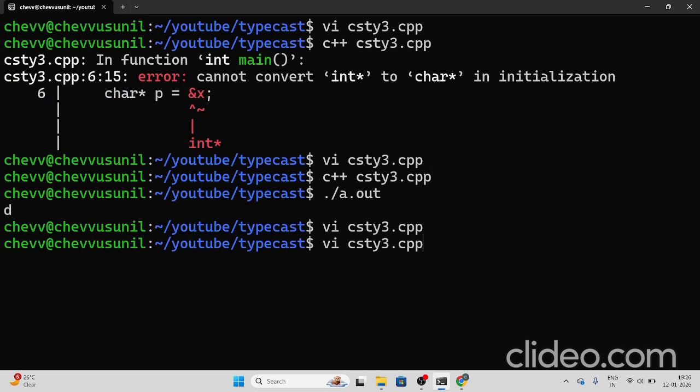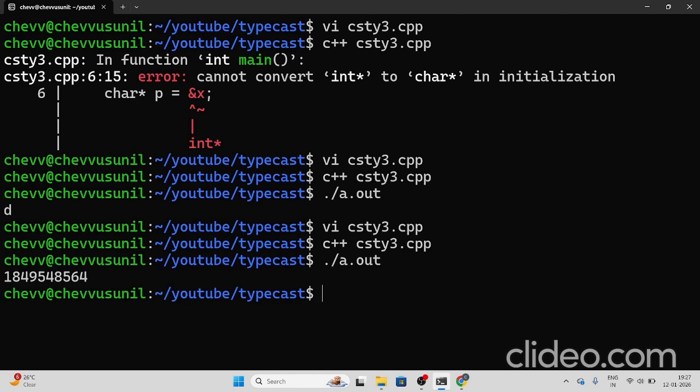I think it will give garbage data. Compilation is done with zero errors and zero warnings, and now it is execution time. Yes, it gives the garbage data. Exactly. Why? Because of the reason we just discussed.